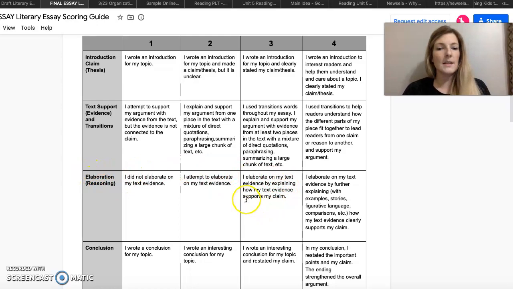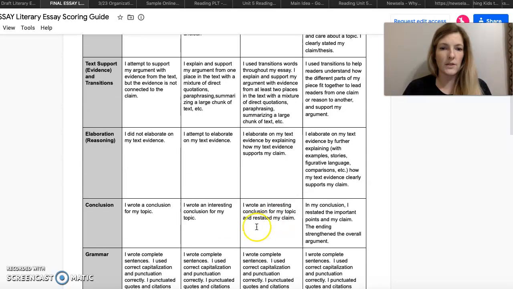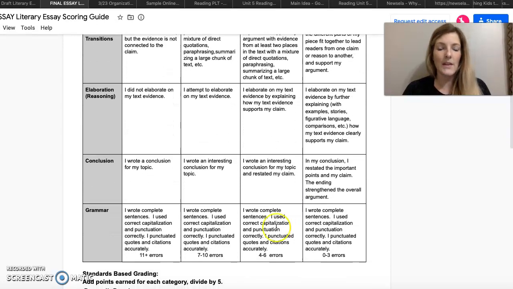Elaboration. This is the same piece that we had last time, elaborating on your text. This shows that Esperanza is this way because of what happened to her in the book. That sentence stem, this shows that, is your elaboration. Conclusion, we also wrote these, an interesting conclusion for your topic, and restated my claim. So as long as you're restating your thesis, like what was the requirement when we wrote our rough drafts, you'll be just fine. We're kind of ahead of the game here on this one too. And then the last piece that's new is grammar. You wrote complete sentences, used correct capitalization and punctuation, and you punctuated quotes and citations accurately.